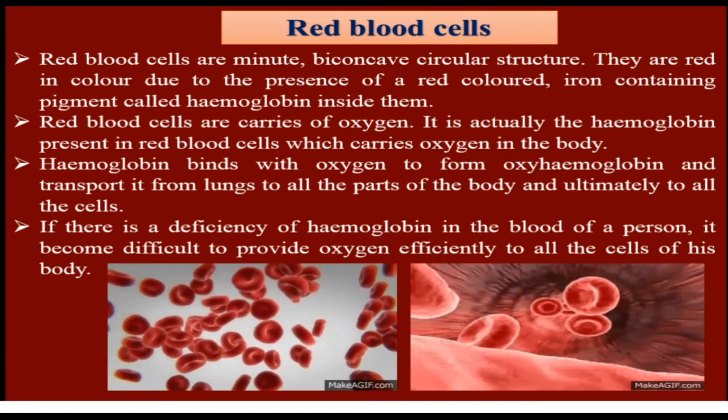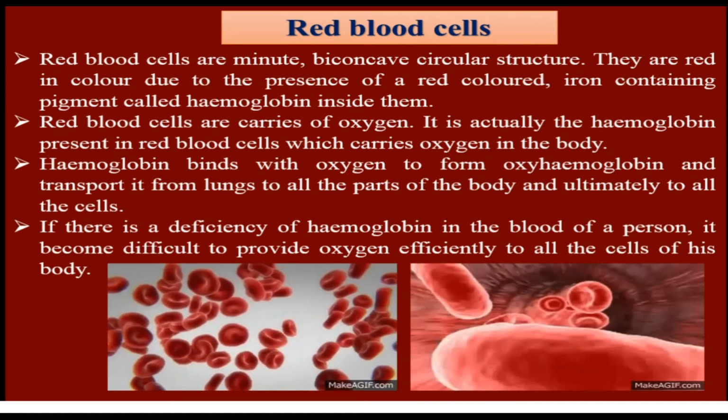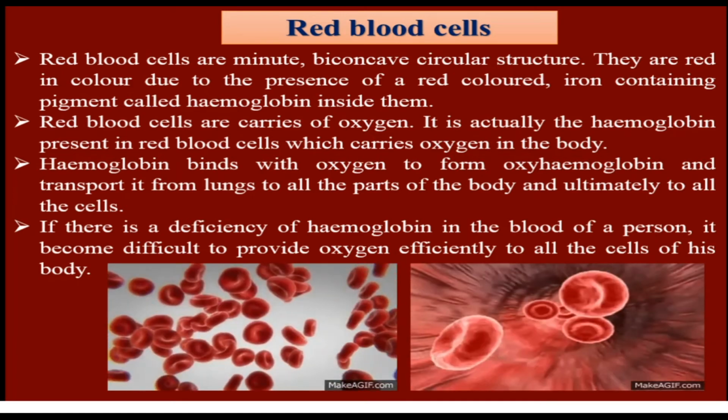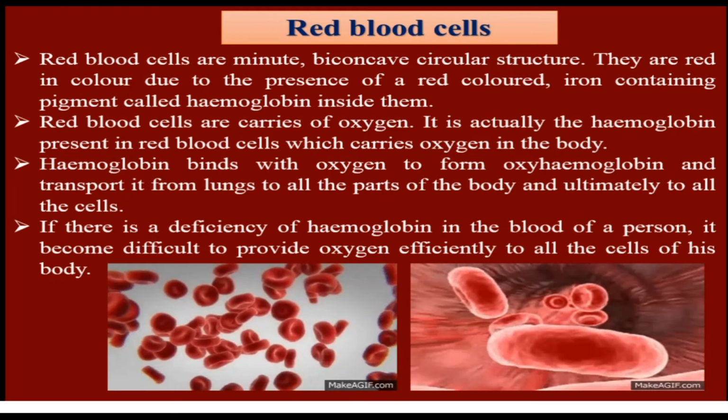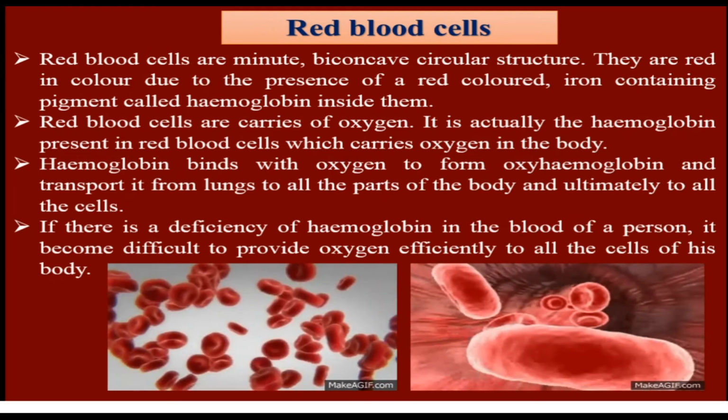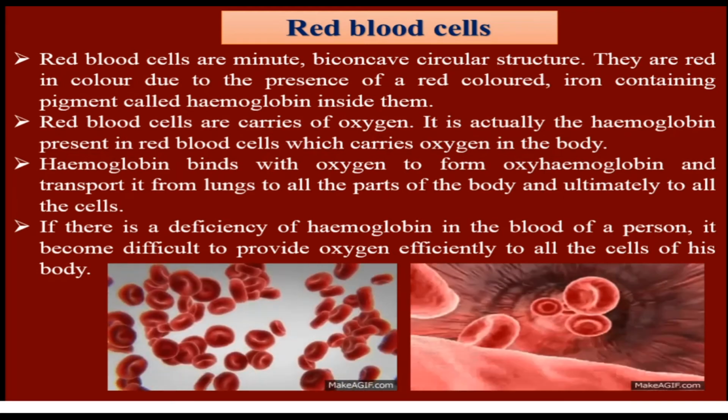Hemoglobin joins with oxygen to form oxyhemoglobin and transports it from the lungs to all the parts of the body and ultimately to all the cells. If there is a deficiency of hemoglobin in the blood of a person, it becomes difficult to provide oxygen efficiently to all the cells of the body.